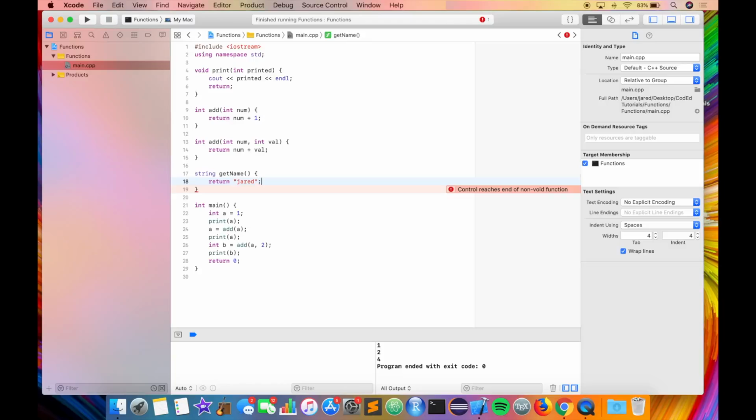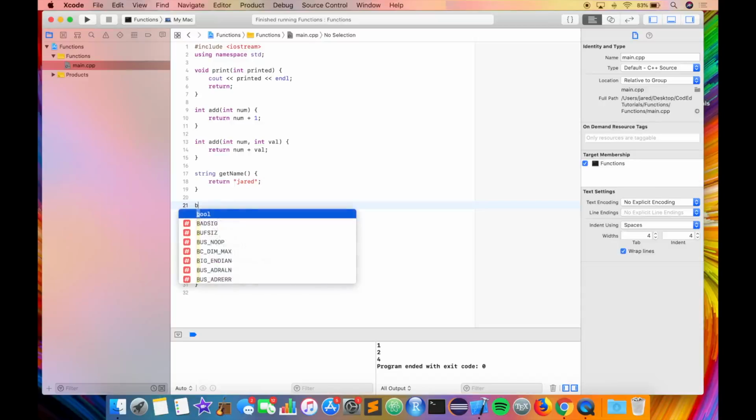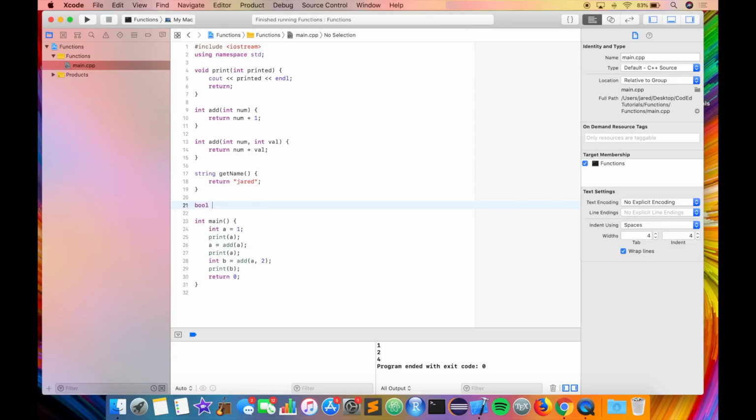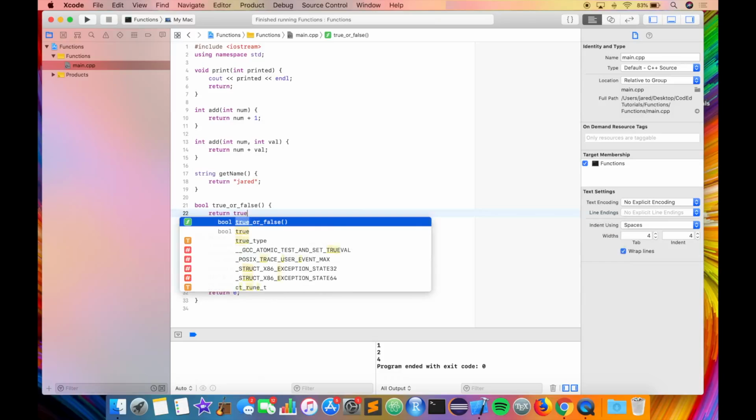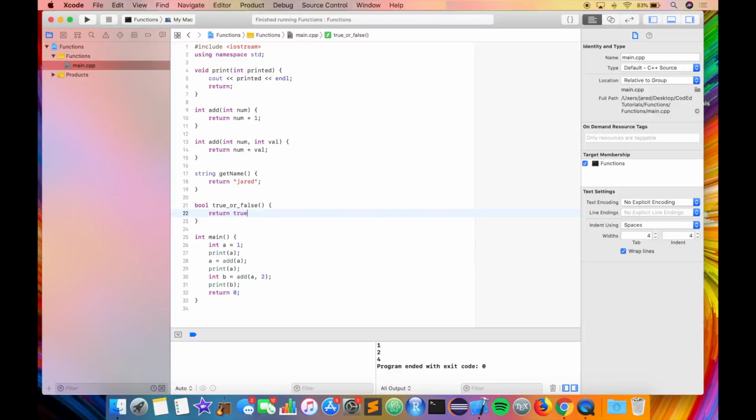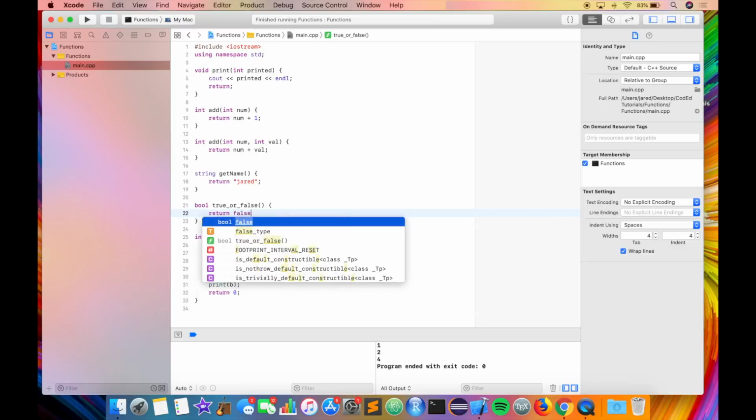That would then return Jared, and that's the return type of string. You could do Boolean and true or false, and then you can return true. Or, if you wanted, you could return false.